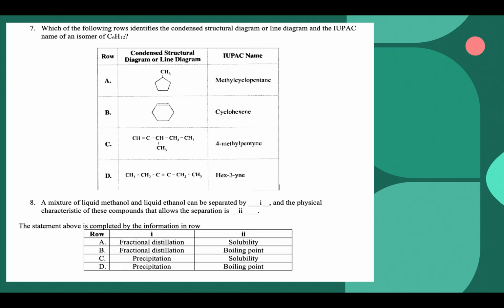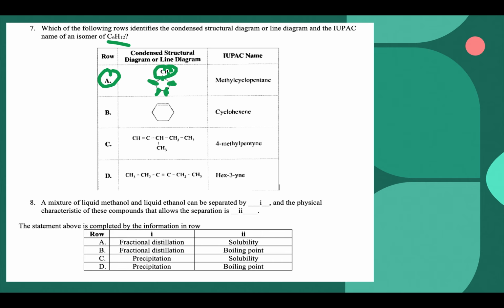In terms of hydrogens, we would have 2 at each of these points and only 1 at this top here, and then 3 at the very top from the methyl group. So if we counted those together, we'd have 2, 4, 6, 8, 9, 10, 11, and then 1 more here would be 12. So far this looks like it might be our answer because we want an isomer of C6H12.